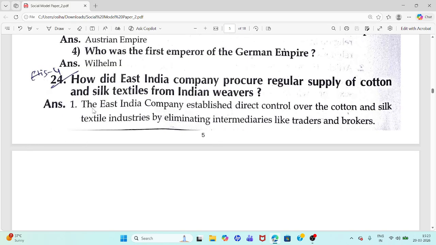First point, East India Company established direct control over the cotton and silk textile industries by eliminating intermediaries like traders and brokers.